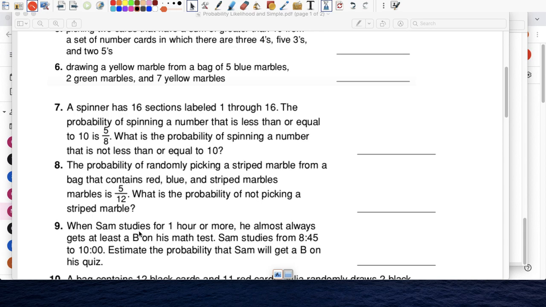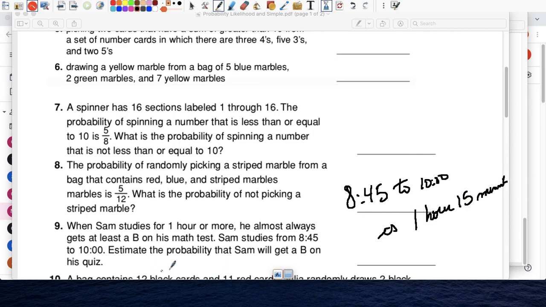Number 9, when Sam studies for 1 hour or more, he almost always gets a B on his math test. Yesterday, Sam studied from 8:45 to 10 o'clock. So 8:45 to 10 o'clock is 1 hour and 15 minutes.